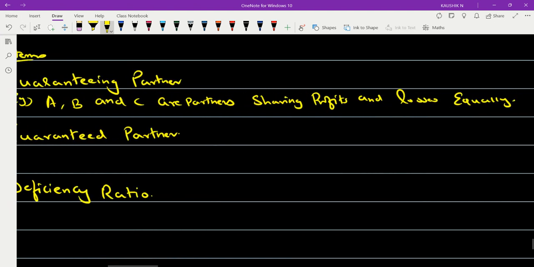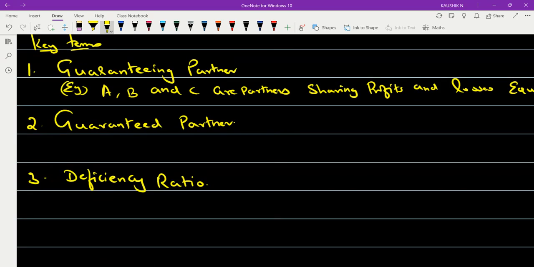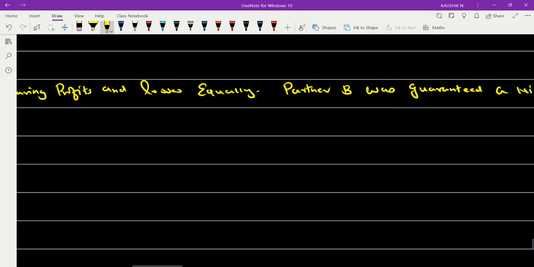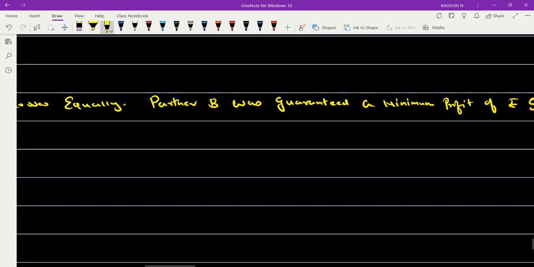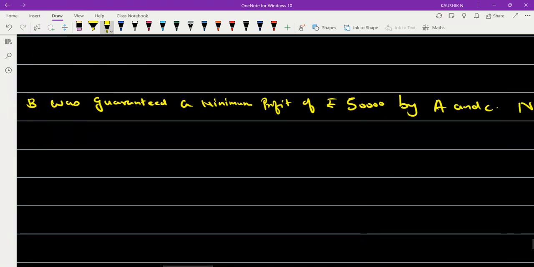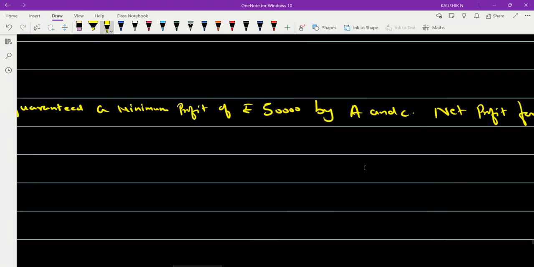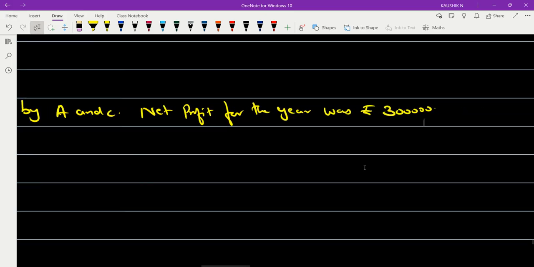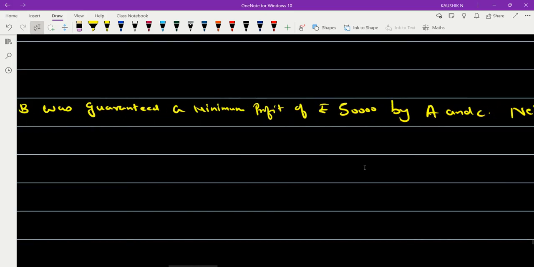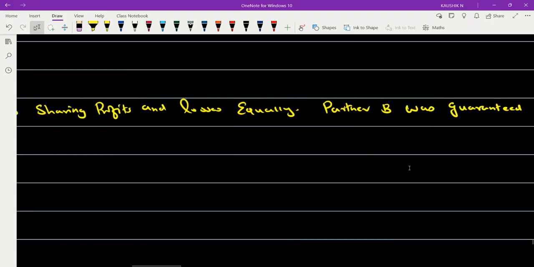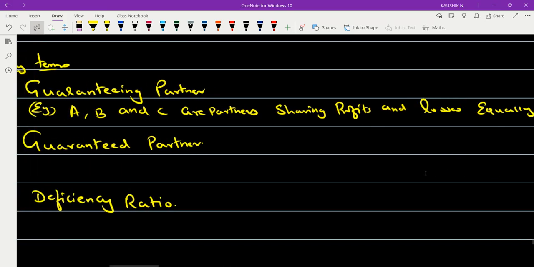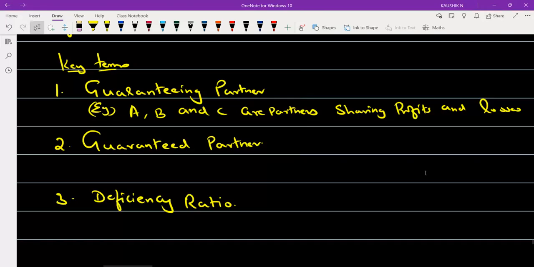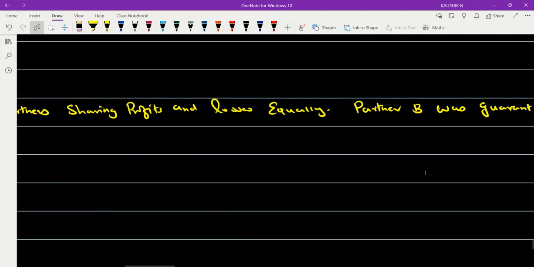The information says there are three partners A, B, and C sharing the profits and losses equally. Partner B was guaranteed a minimum profit of rupees 50,000 by A and C. Net profit for the year was rupees 3 lakhs. Okay. Now, who is given the guarantee? Partner B was given a guarantee.